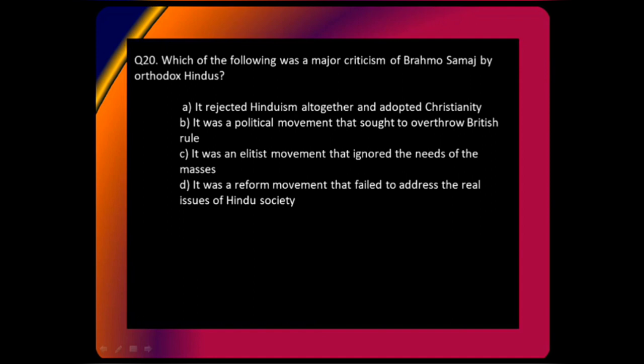All right, so this time you guys are on point because you did not get confused. I was confused that you would say D. But the good thing is that they did address the issues of real Hindu society. That was true, right? So this was not the criticism. The answer is C, that it was an elitist movement, mainly led by middle class educated people. All right, let's move on.